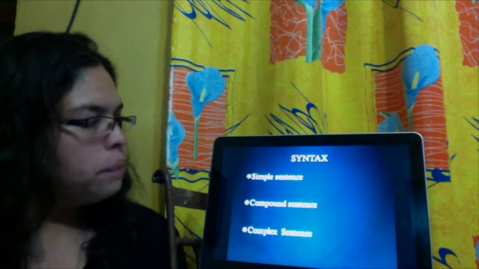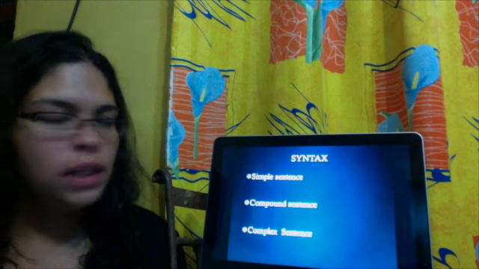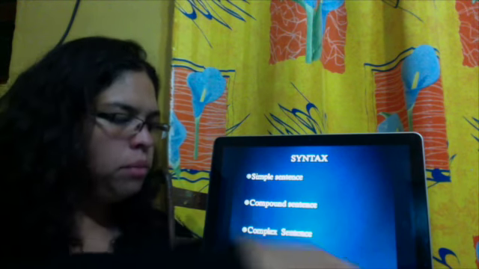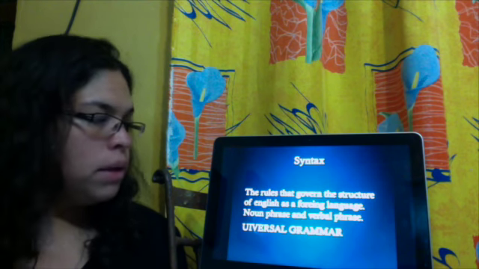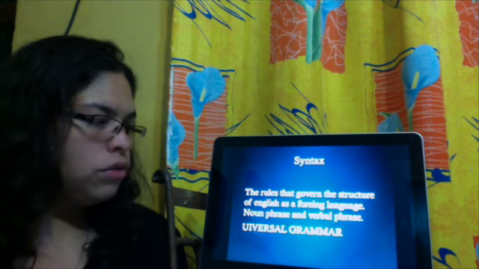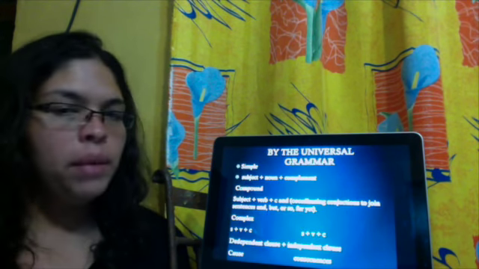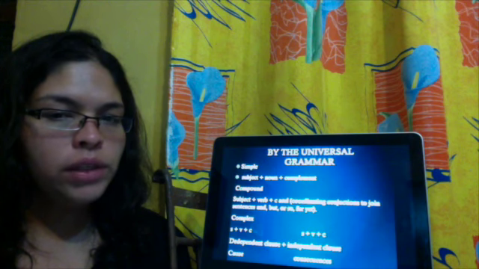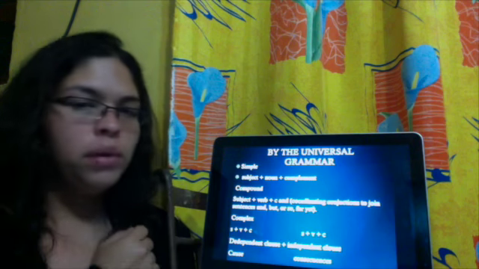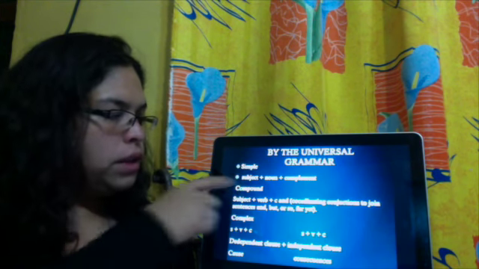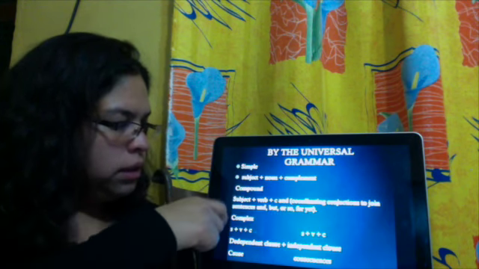And syntax. In syntax, we're going to study three kinds of sentences: simple, compound, and complex. Syntax, by the universal grammar, is the rules that govern the structure of English as a foreign language. By the universal grammar, we have three kinds of sentences: simple, compound, and complex. Simple is formed by subject plus verb plus complement.